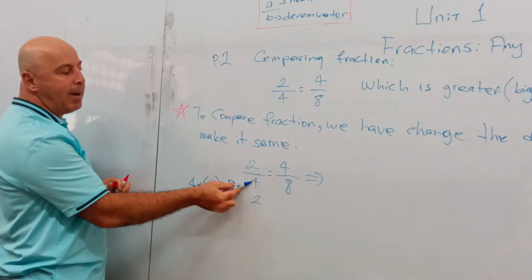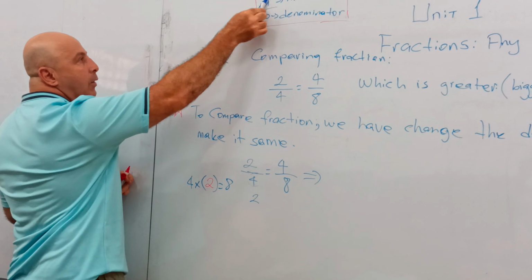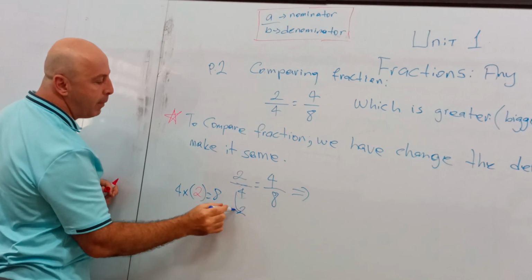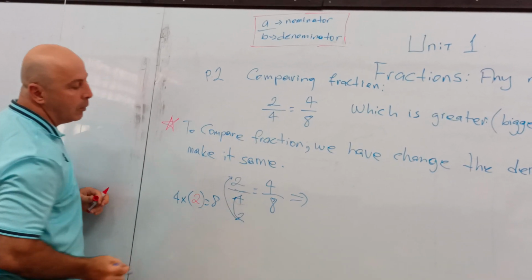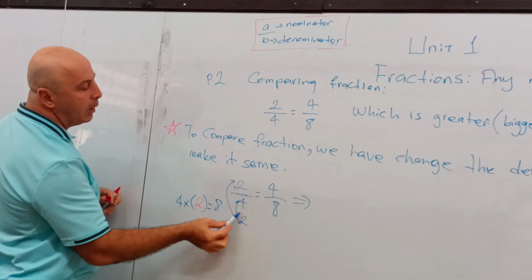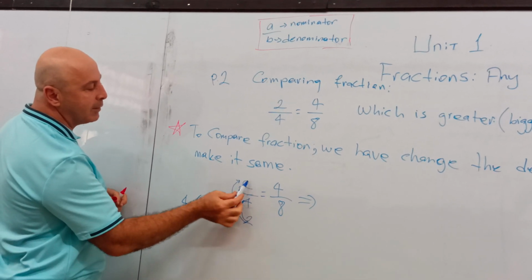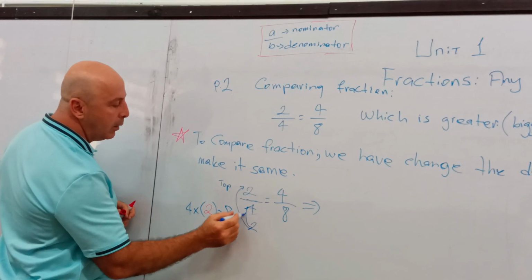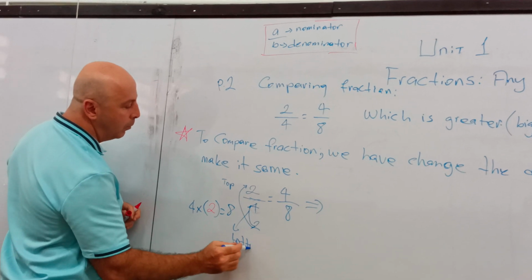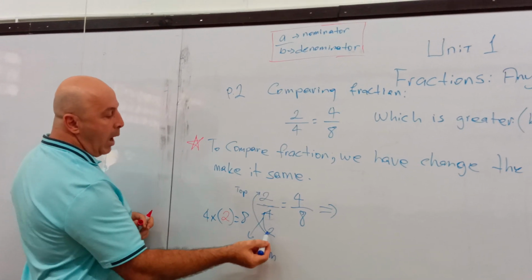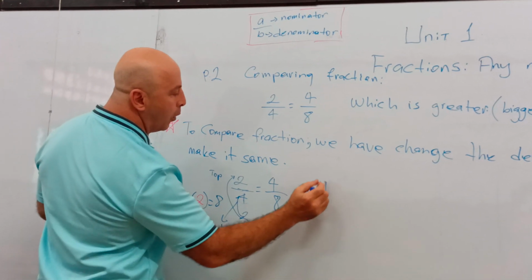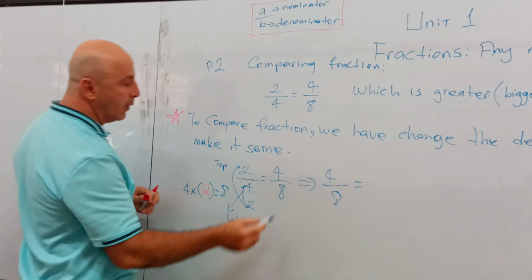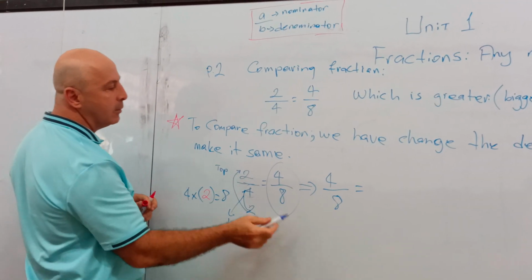But when I multiply the denominator, I have to multiply the numerator too. If I multiply the bottom, I have to multiply the top as well. I cannot only multiply the bottom. Sometimes people call this top and this bottom. So I write it again, 2 times 2, that is 4. 2 times 4, 8. The second one, I don't have to do anything, it's already 8.